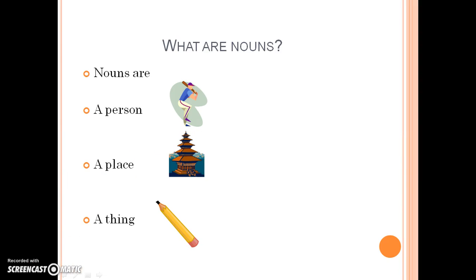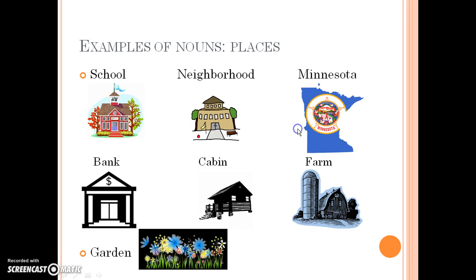So what are nouns? Nouns are a person, a place, or a thing. So a noun is pretty much anything you can touch. It's a really good way to remember what a noun is. It's anything you can touch. So it's a person, like a baseball player, a place, like a temple, or a thing, like a pencil.